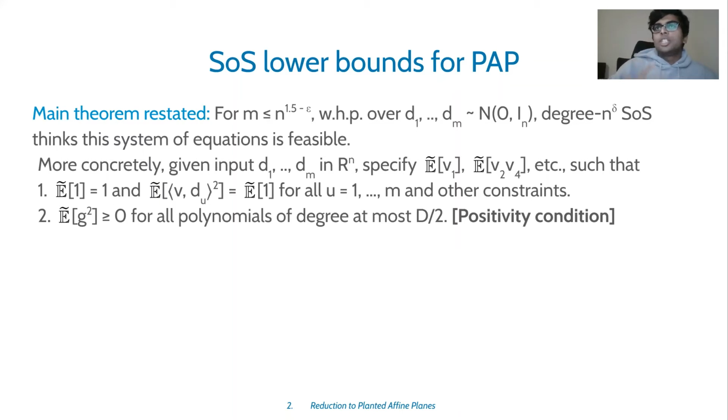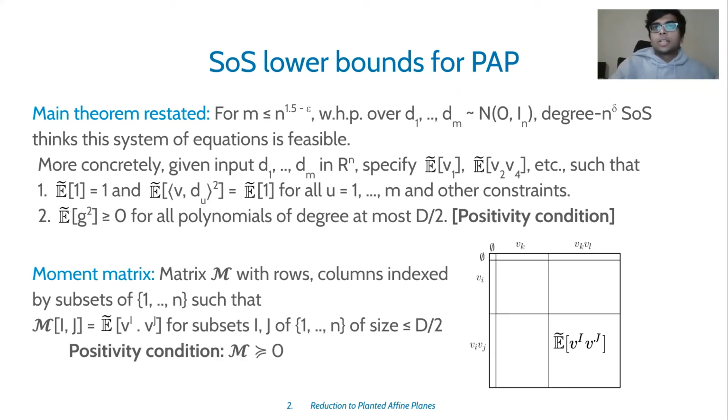Secondly, E tilde of g squared should be non-negative for all polynomials g of degree at most d over 2. This is what is called the positivity condition. And this is usually the most difficult part of Sum-of-Squares lower bound proofs. The second condition can alternatively be viewed like this. If you construct the so-called moment matrix, where the rows and columns are indexed by subsets of 1 to n of size at most d, and for subsets I comma J, the (I, J)th entry of this matrix is E tilde of v raised to I times v raised to J, then the second condition is equivalent to saying that this moment matrix is positive semi-definite.